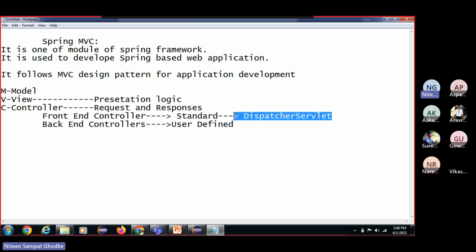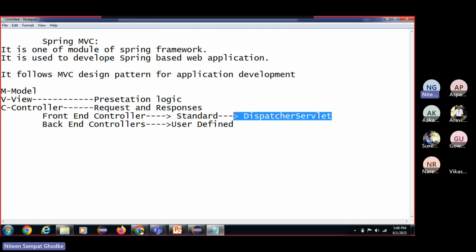Every request coming to the application and every response going from our application will be routed through the dispatcher servlet. It is configured inside the web.xml file like a normal servlet. You must remember that.